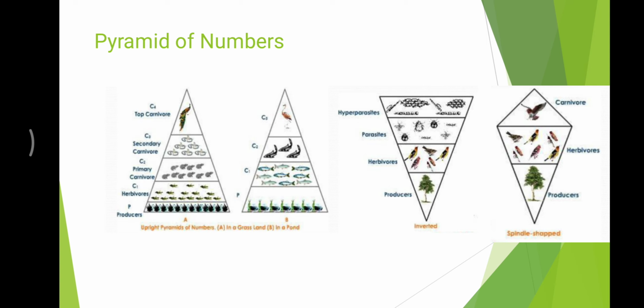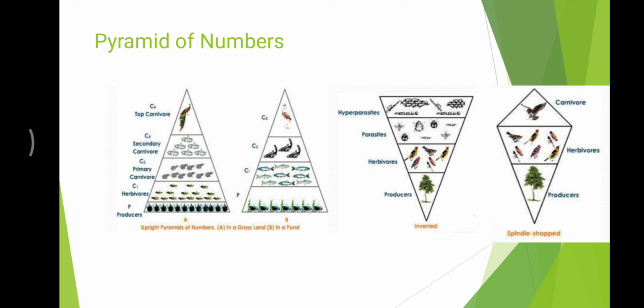More producers are available, but herbivores have to feed on those producers, and that is why the primary consumers will be lesser in number than the producers. In the same way, the numbers decrease at each trophic level, and top carnivores are very few in number. So these are the upright pyramids of numbers.